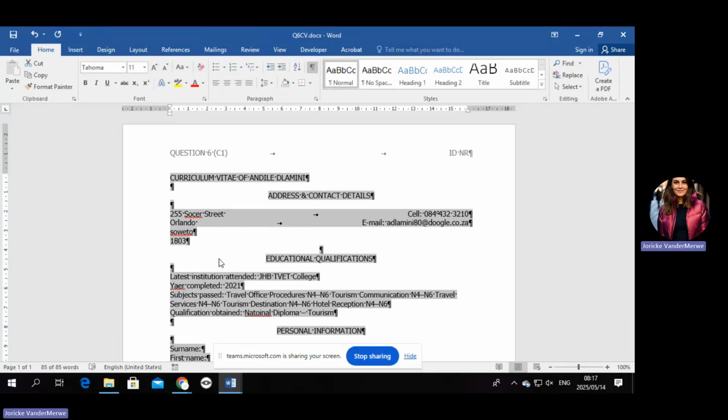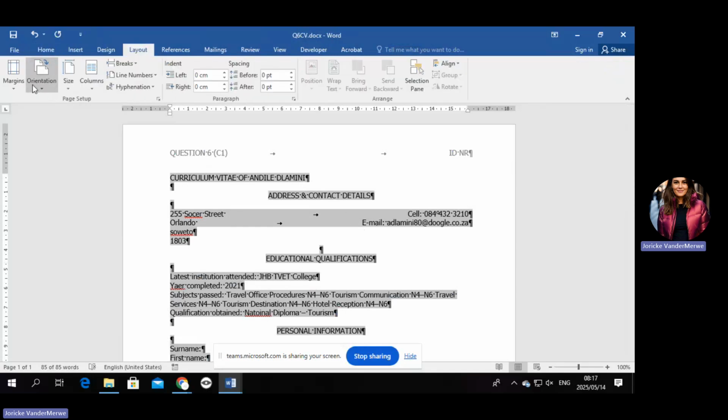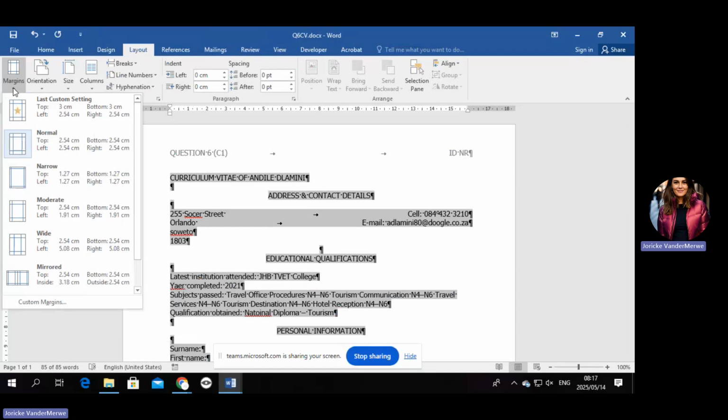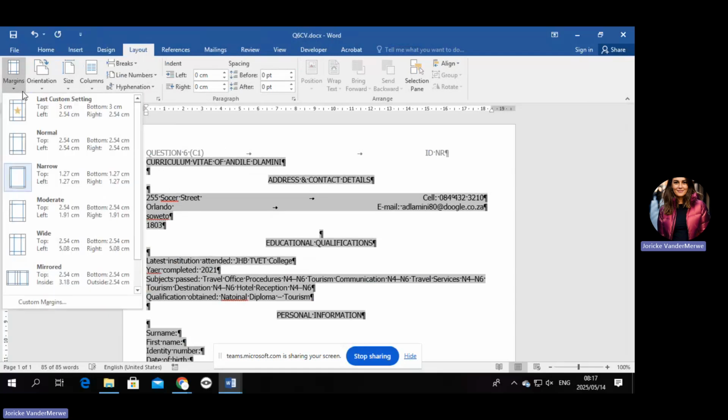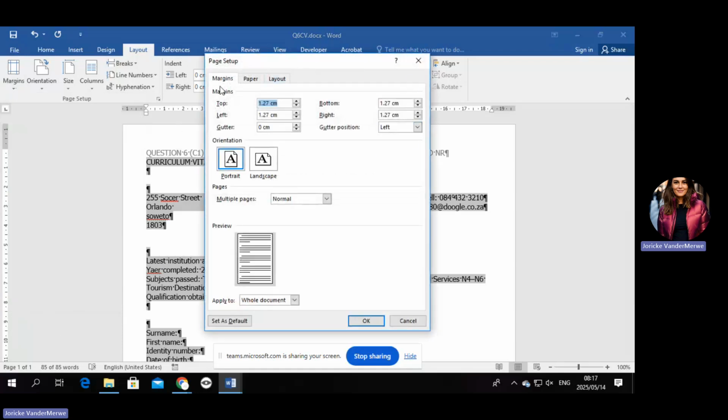6.6, change the margins of the entire document. Now, you can either, for safety reasons, just make sure that it is Control A, or you can just go into the layout and margins, because it will already set out the whole thing if you do it like that. And it must be 1.27. Now, if they say entire document, it means up, down, left, right, bottom, front, whatever, all around. Now, you can see that that's already done for you, so you can just choose the narrow. But if it's not a default setting that you can see there, you must go to the custom margins and you must set it accordingly.